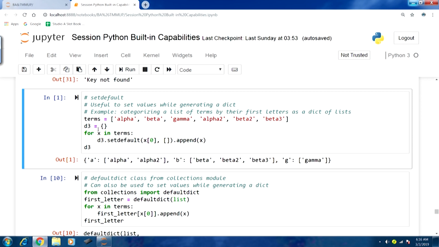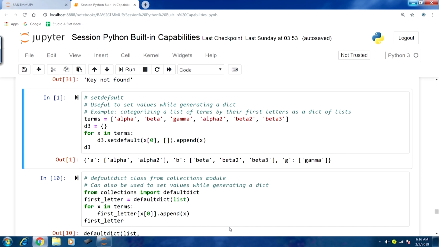Let us define an empty dict D3 with just the curly braces, and run a for loop, for x in terms. For every term we will run this loop, and on the D3 object we will call the method setdefault.